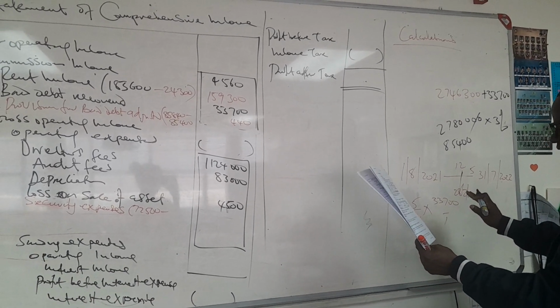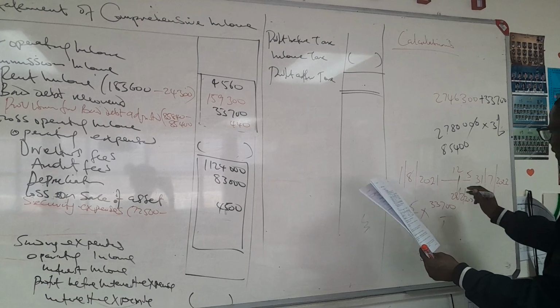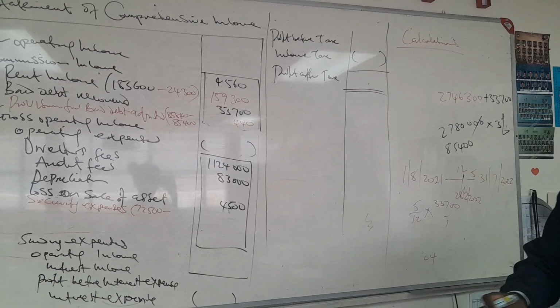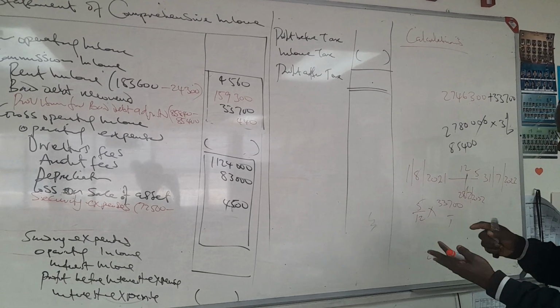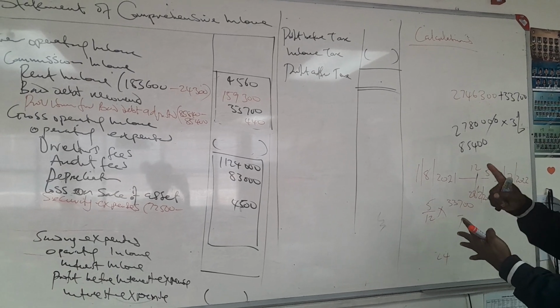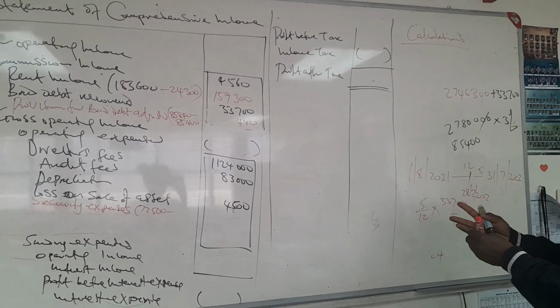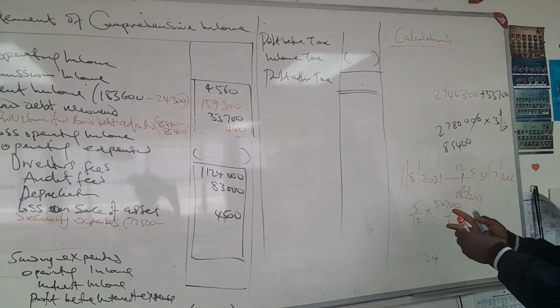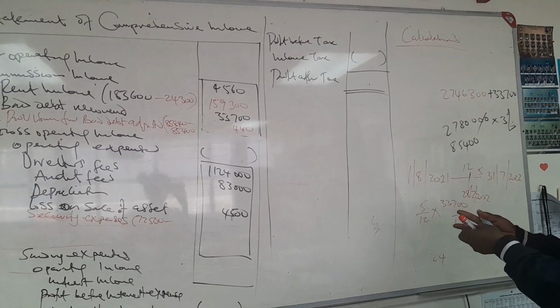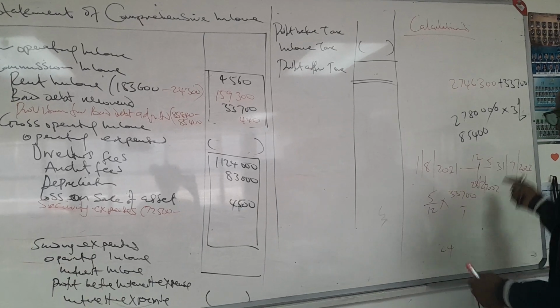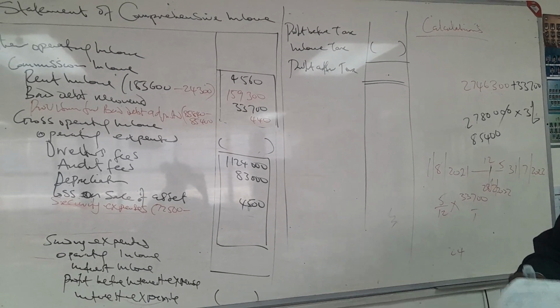Let us look at August, September, October, November, December, January, February. This is a period of 7 months. Automatically, 5 months has been paid in advance.